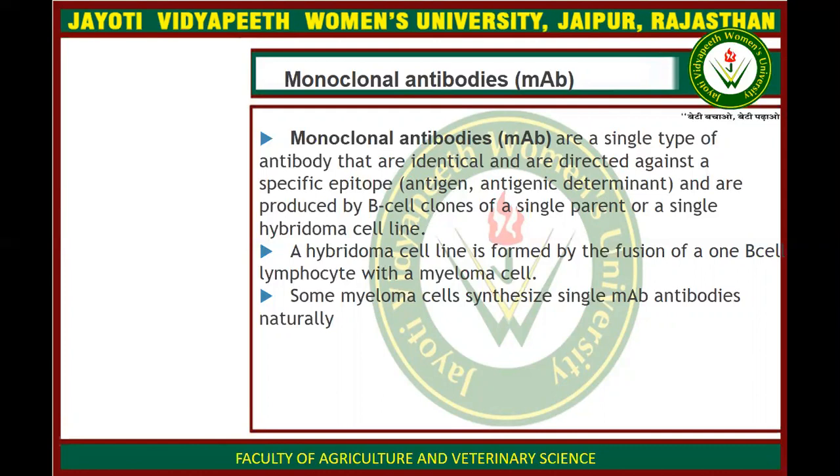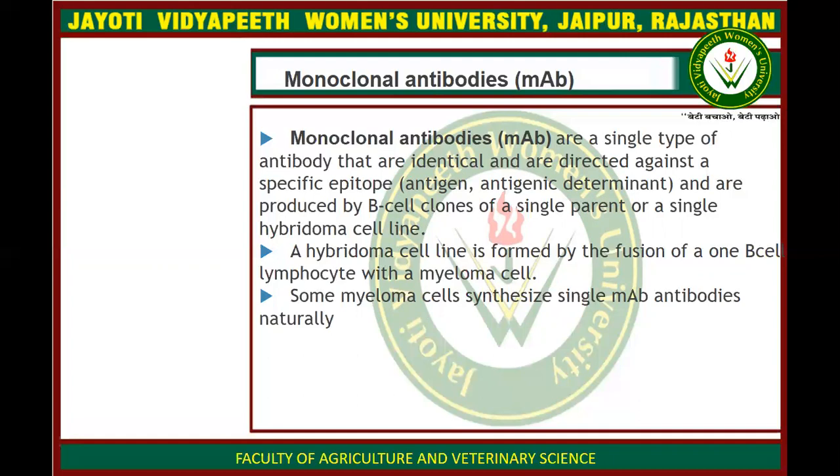They are against a specific kind of antigenic determinant, that is an epitope, so they are really very specific. But a polyclonal antibody can bind to various kinds of epitopes, whereas monoclonal antibodies can bind only to a single type of epitope.